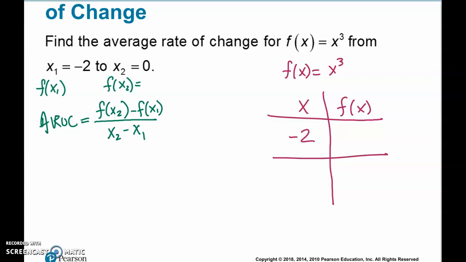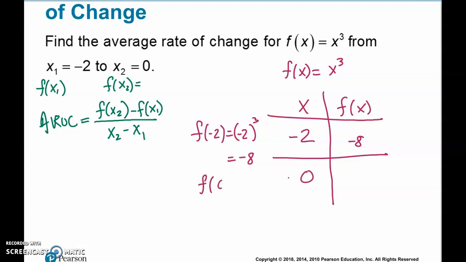When I input -2, what is my output? If I take the function and plug in -2, that means wherever there's an x, I put in -2. -2 times itself 3 times will result in -8. And then I do the same thing now with 0.